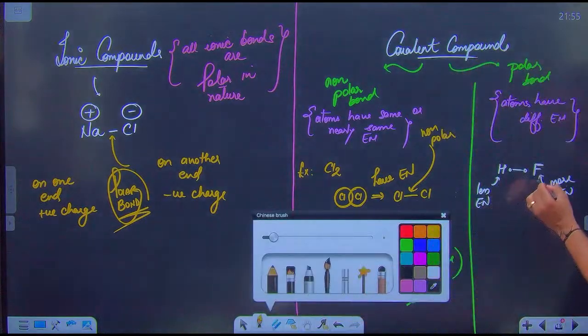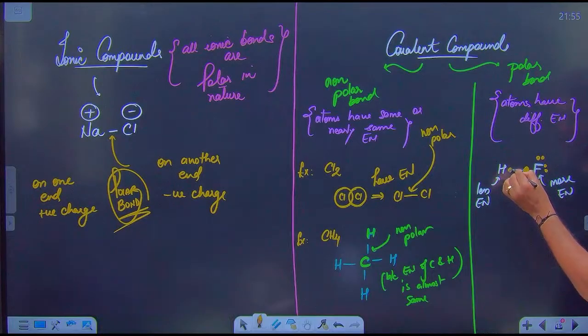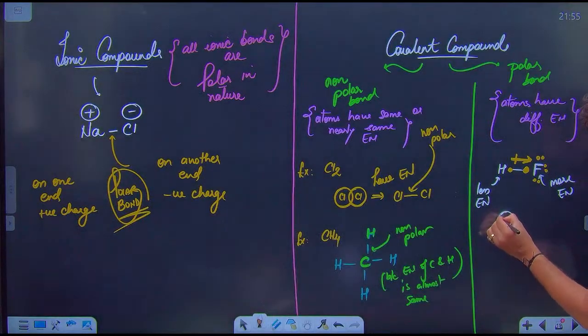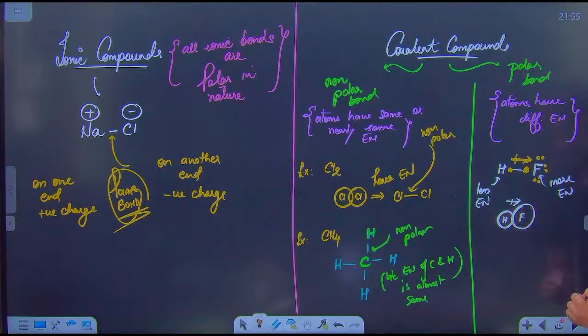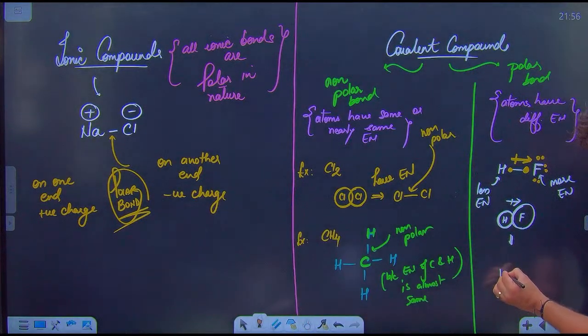Here this fluorine will keep its electron obviously closer to itself, but this electron of hydrogen, this fluorine will try to attract that electron towards itself. So initially you will see that hydrogen atom is looking like this, fluorine atom is looking like this, and your molecule is looking like this. But when fluorine pulls the electron of hydrogen towards itself, then it will look something like this.